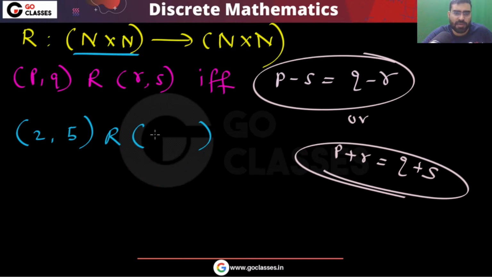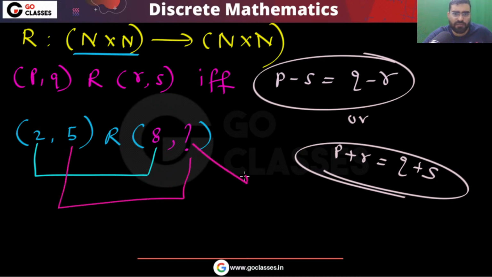So if I take 8 here, then what should I take here? You can easily see that 2 plus 8 is 10, and this should be equal to 5 plus something, so this must be 5.